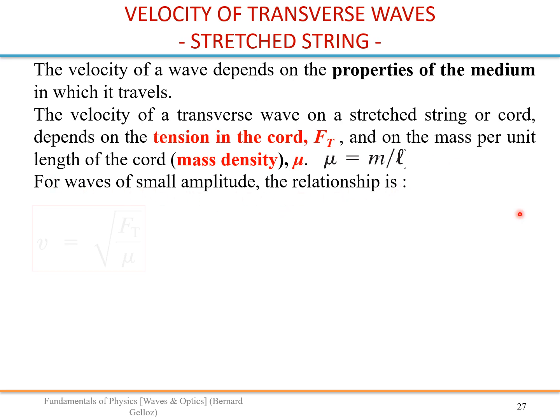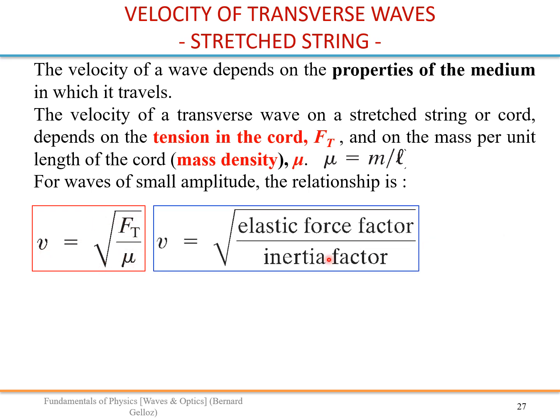We are going to derive it later on in this lecture. For waves of small amplitude, the velocity is the square root of the tension divided by the density. The density is a mass density, so this is an inertia factor, and the tension is related to the elasticity of your string, so it is an elastic force factor.